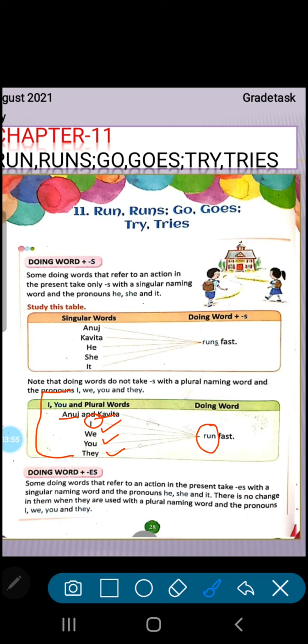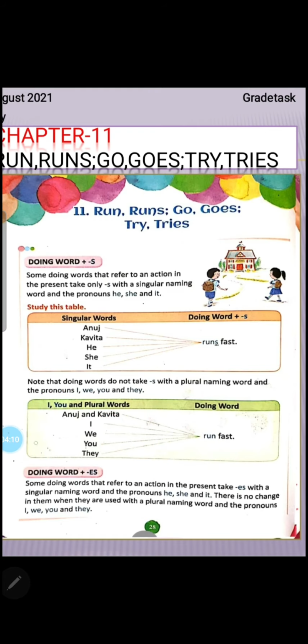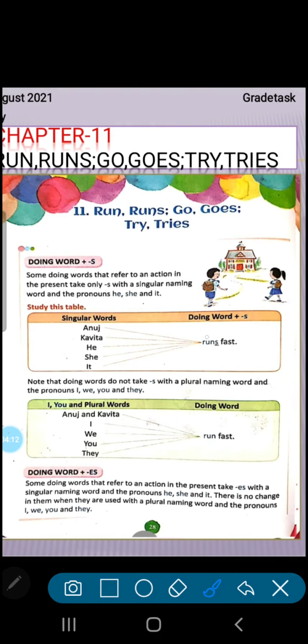So I will not write I plays, I will write I play, we play, they play, Anuj and Kavita play. Clear? So with a singular noun you have to add s, and with a plural noun you will not add s. This is our first topic.